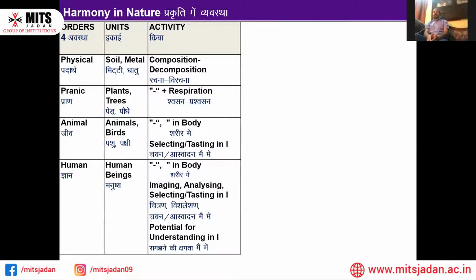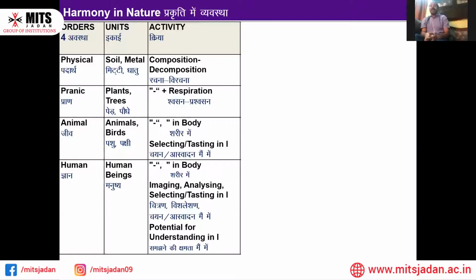So when we take a closer look at these four orders, the material order, the physical order, pranic, animal, and the human, we are going to know the units, their activities, their conformance and the innateness, one by one. In the units, what kind of units are present in the physical order? It is the gas and the stones and all that. So what is the activity over there? It is composition and decomposition. They are built, they are destroyed, and then rebuilt.